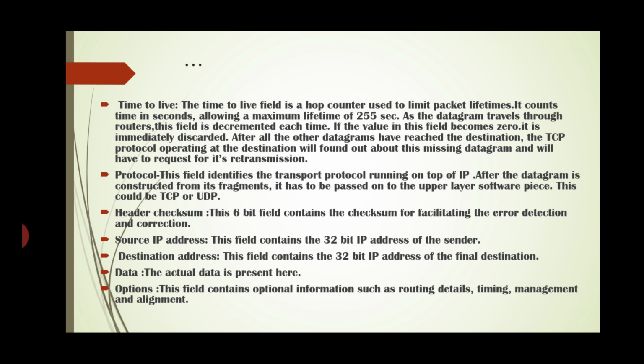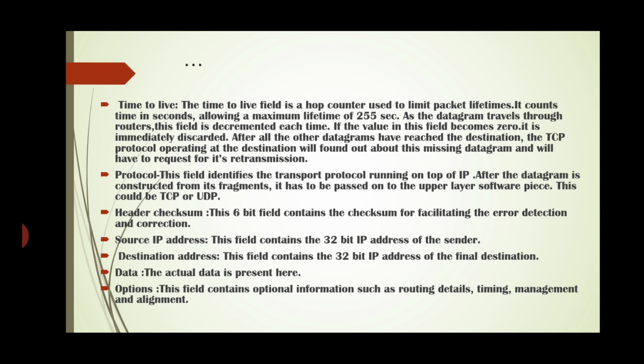This 16-bit field contains the checksum for facilitating error detection and correction. Source IP address. This field contains the 32-bit IP address of the sender. Next field, destination address. This field contains the 32-bit IP address of the final destination.